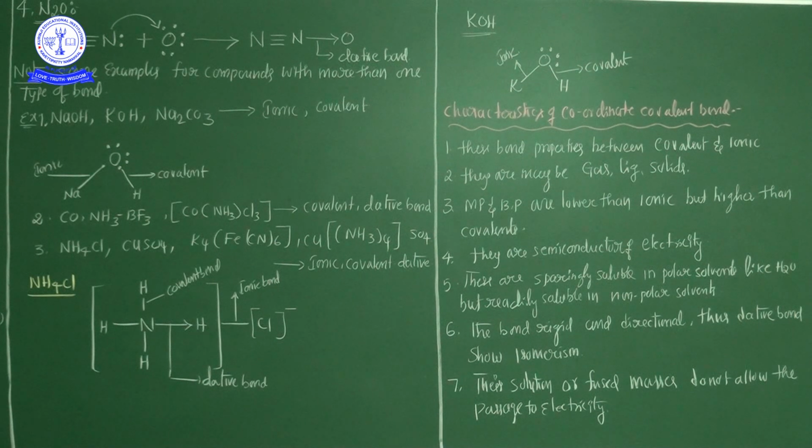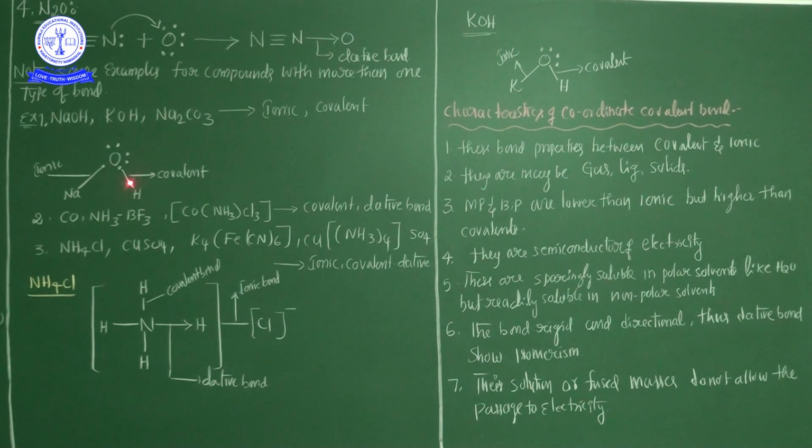So now I mention very clearly, some examples of compounds with more than one type of bond: sodium hydroxide, potassium hydroxide and sodium carbonate. Generally these are the salts, NaOH base, KOH base, Na2CO3 is a salt. So these compounds are combinations of ionic and covalent. Inside sodium hydroxide, KOH and Na2CO3, 2 different types of bonds are there. Number 1, ionic bonds are there and also covalent bonds are there.